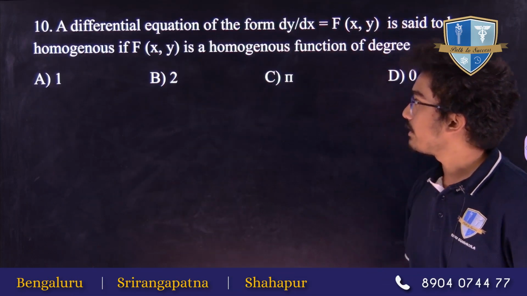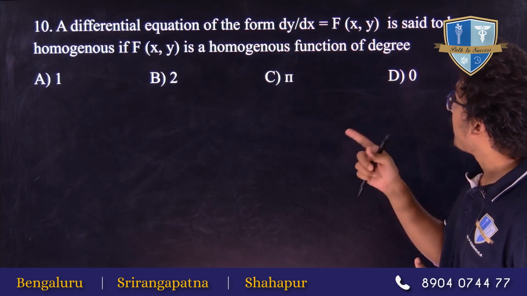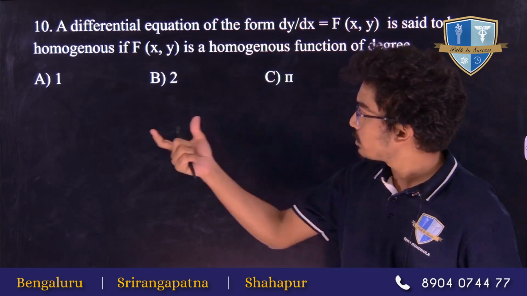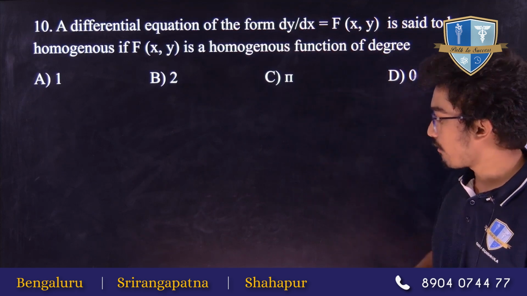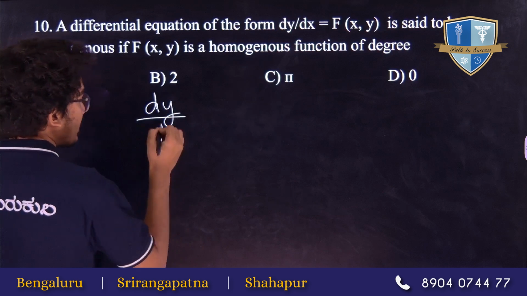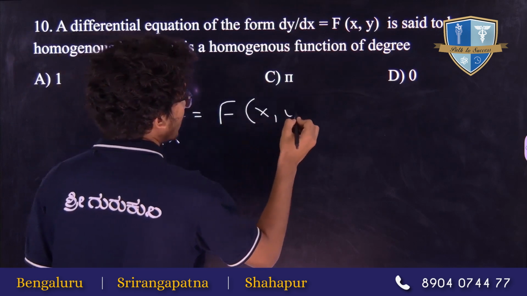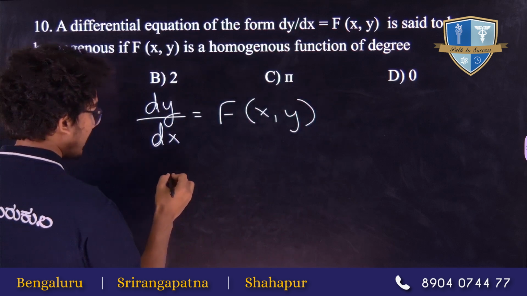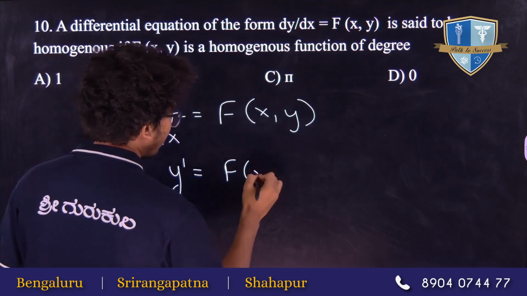So next question is: a differential equation of the form dy by dx is equal to f of x comma y is said to be homogeneous if f of x comma y is a homogeneous function of degree what? So the given equation is dy by dx is equal to f of x comma y, or in simple terms, we can write it as y dash is equal to f of x comma y.